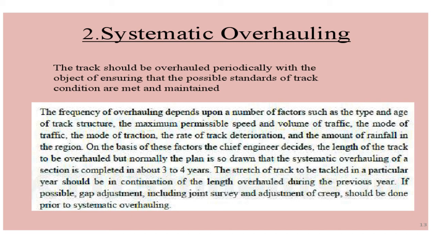Normally a plan is drawn for the systematic overhauling, and this section is completed in about 3 to 4 years. The stretch of track to be tackled in a particular year should be in continuation of the length overhauled during the previous year. So this is not done in a simple or faster manner. It will take about 3 to 4 years, and this timetable will be fixed by the chief engineer. From the portion where you finished last year, the next work will be continued.